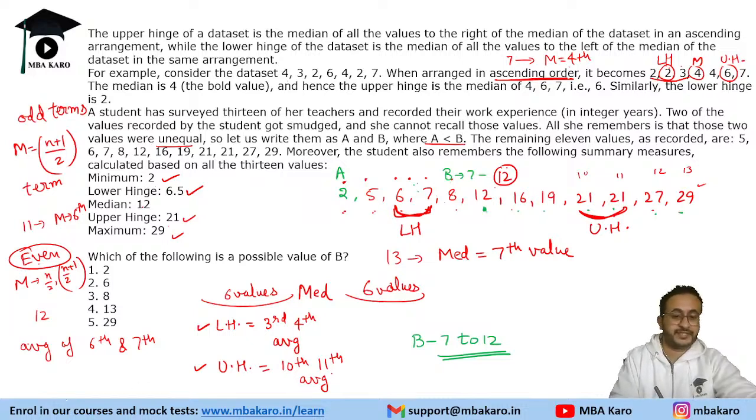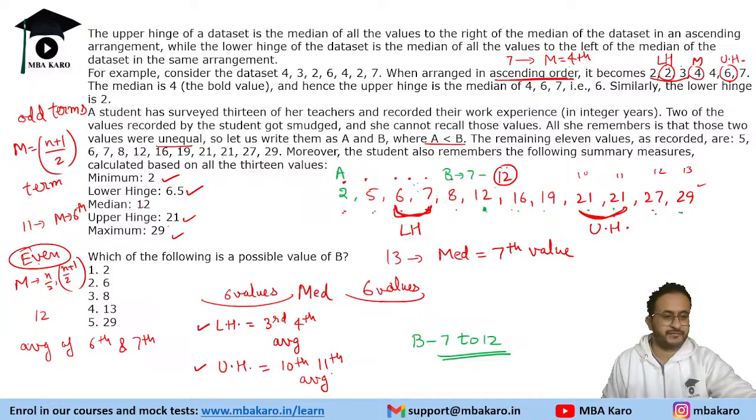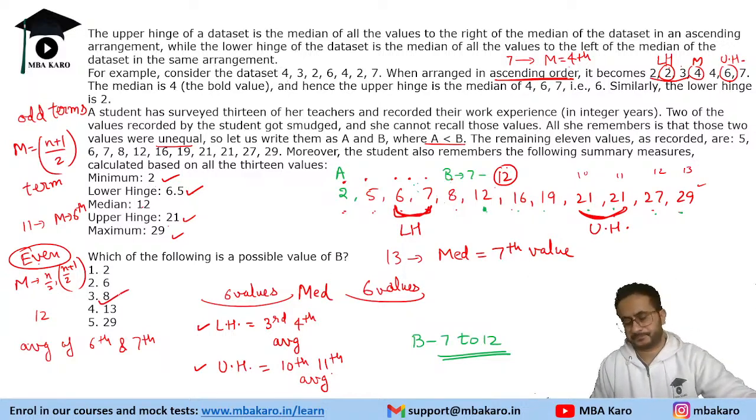A tough statistics based question. First of all, people will not understand lower hinge and upper hinge, let alone finding these individual values. So b is from 7 to 12. Now the question is which of the following is a possible value of b? So the answer is 8.